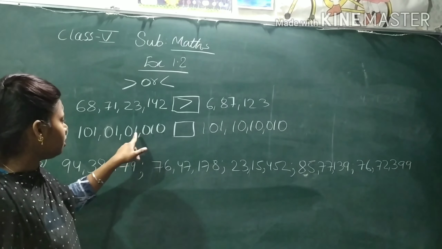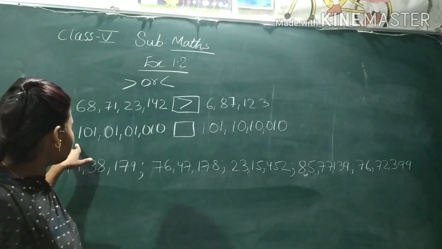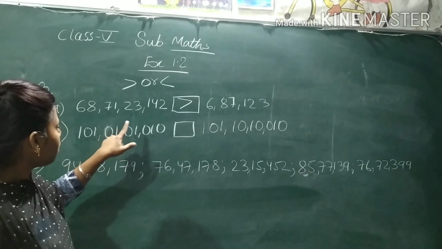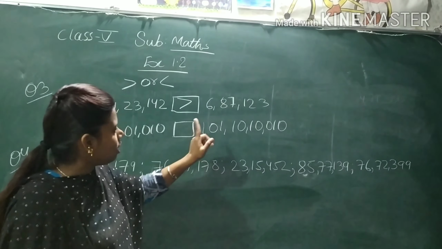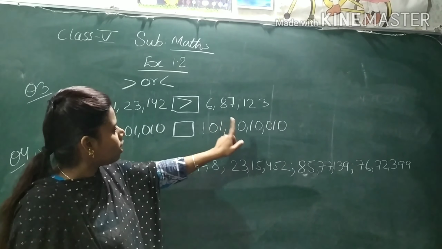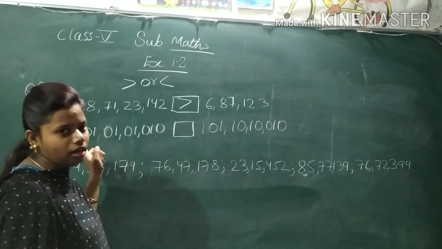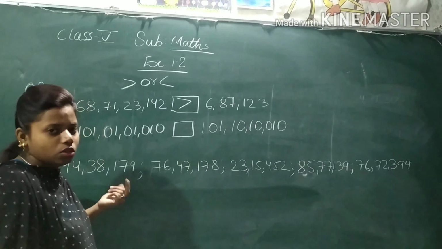Now 1 10, 100,000, 10 lakh, 10 lakh crore, 10 crore, 100 crore. Now let's read 100, 1 crore, 1 lakh, 1,000, 10. And this one is 100, 1 crore, 10 lakh, 10,000, 10. Now see here, 100, 1 crore is same. This one is 1 lakh, this one is 10 lakh. So which one is bigger?